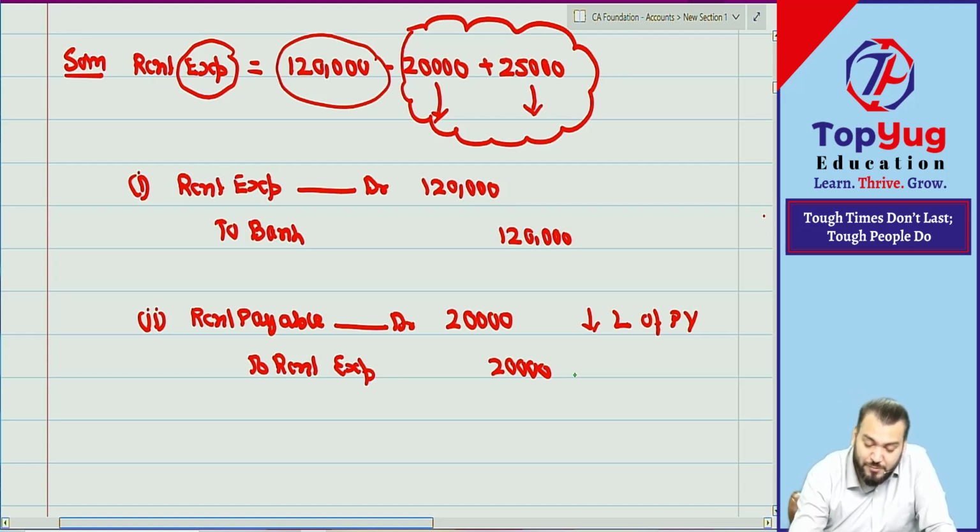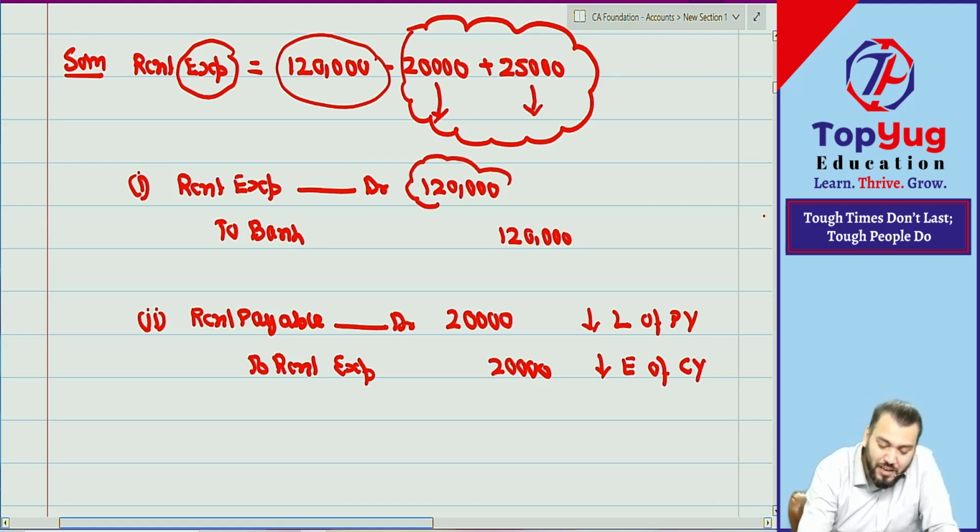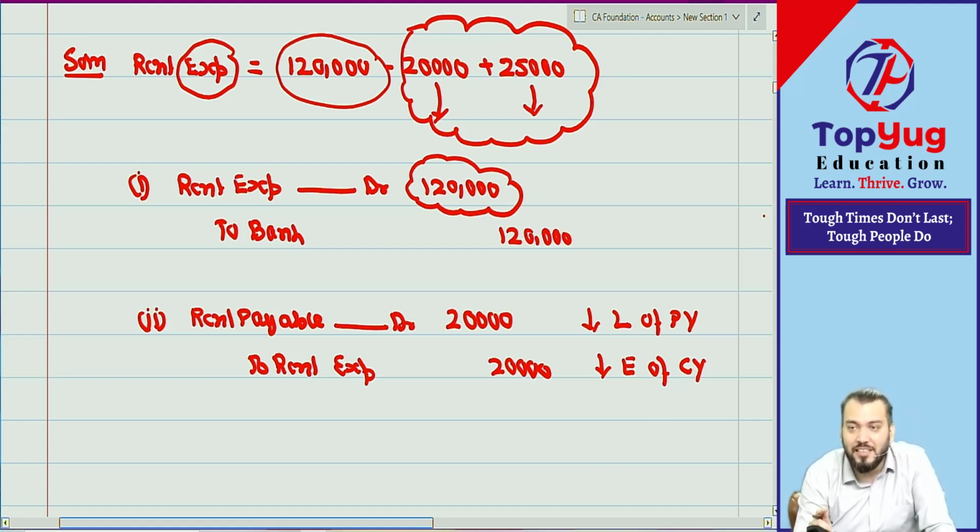But rent expense is created, why? Why is the rent expense account created? Increase in? Decrease in what? Decrease in expense of which year? No, no, current year. You have credited expense 1,20,000. So you are decreasing the expense of the current year, because it is not an expense of the current year. It is an expense of the previous year. So you are decreasing the expense of the current year and decreasing the liability of the previous year. The liability of the previous year is paid, so the liability becomes zero.